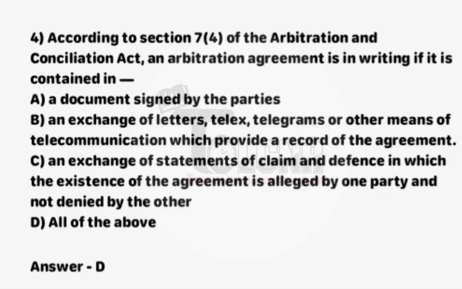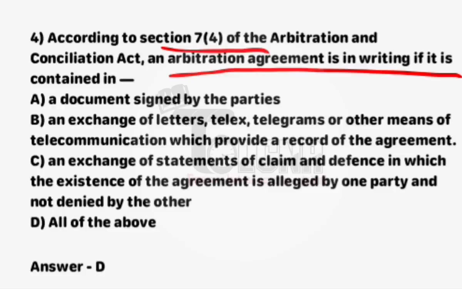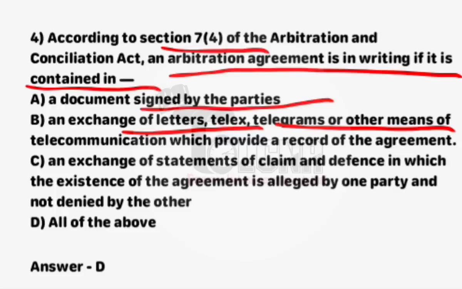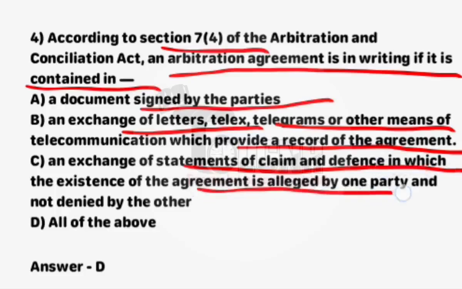Next question: according to Section 7 clause 4 of the Arbitration and Conciliation Act, an arbitration agreement is in writing if it is contained in option A, a document signed by the parties. Option B, an exchange of letters, telex, telegrams or other means of telecommunication which provide a record of the agreement. Option C, an exchange of statements of claim and defense in which the existence of the agreement is alleged by one party and not denied by the other. And option D, all of the above. Option D is correct, all of the above.